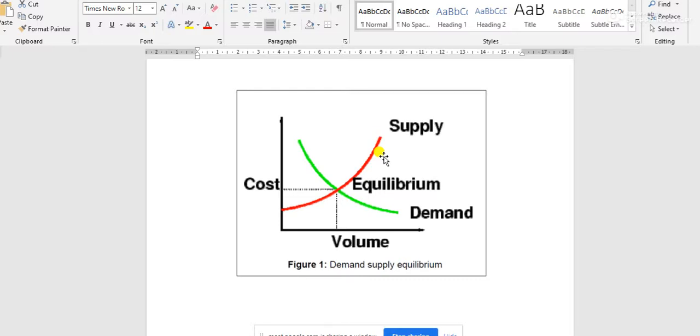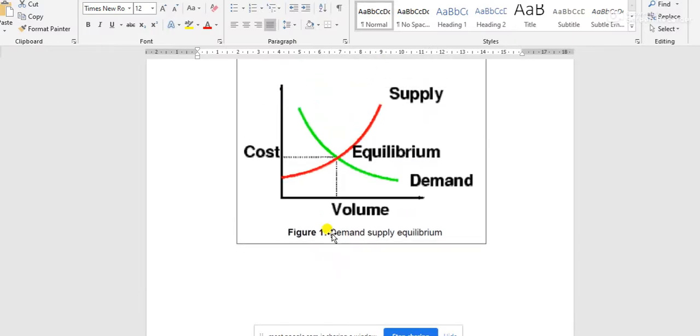The production of a unit product, if we consider the production cost of a unit product is C, then obviously that will be multiplied with the number of products which is actually being generated, which is actually loaded in the system. And that's why the supply function is like this. That is, when supply volume is higher, the required cost will also be higher.